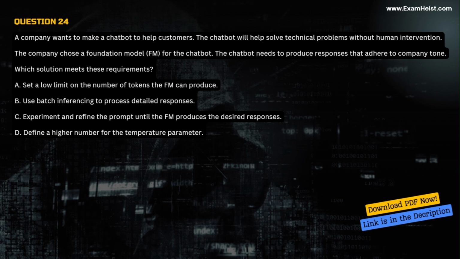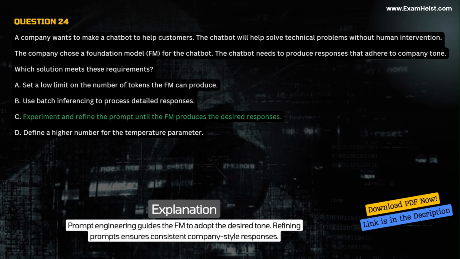A. Set a low limit on the number of tokens the FM can produce. B. Use batch inferencing to process detailed responses. C. Experiment and refine the prompt until the FM produces the desired responses. D. Define a higher number for the temperature parameter. Correct answer, C. Experiment and refine the prompt until the FM produces the desired responses.